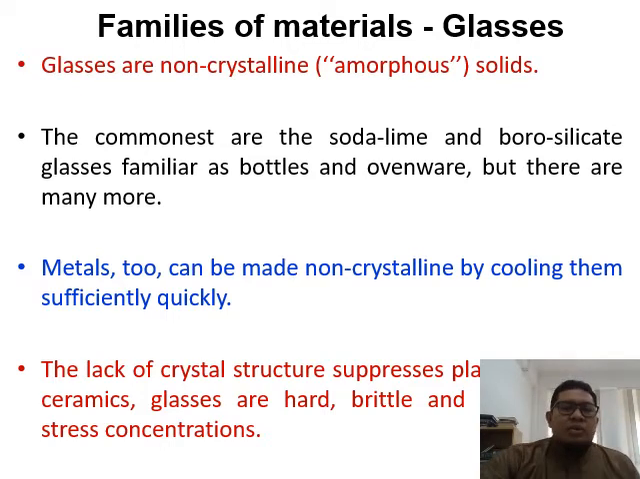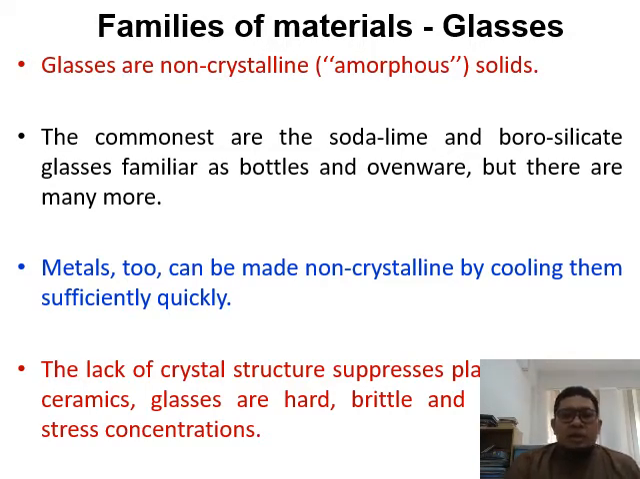So the most commonly used glasses will be the soda lime and borosilicate families. Okay, so they have soda lime glass and borosilicate glass, such as used in bottles, ovenware, and so on. Metal can also be made non-crystalline, such as when you are doing rapid quenching of high temperature carbon steel. You heat the carbon steel to a certain temperature, for example, 300 degrees or 600 degrees, and then you suddenly drop the temperature to, for example, 100, even 80 degrees.